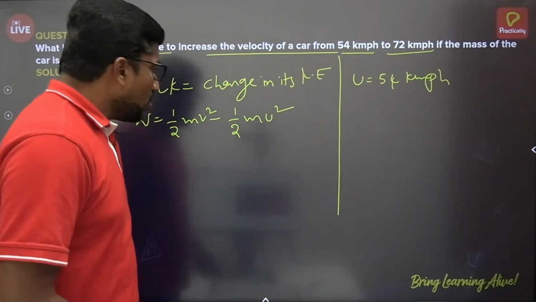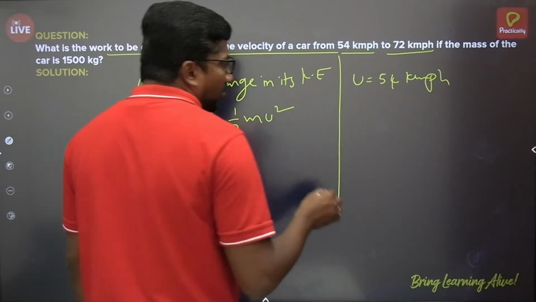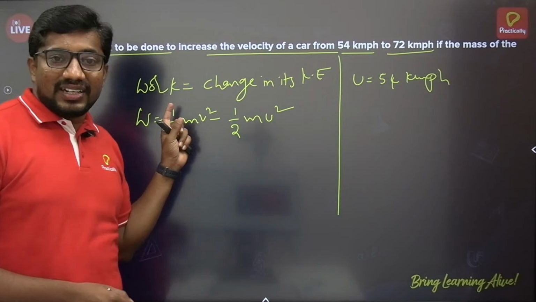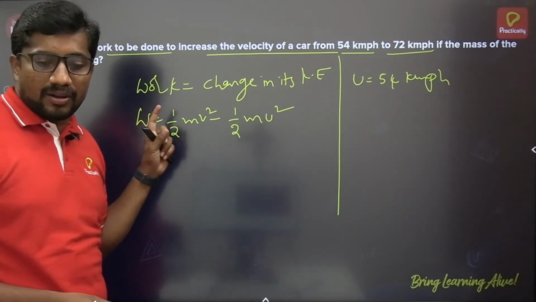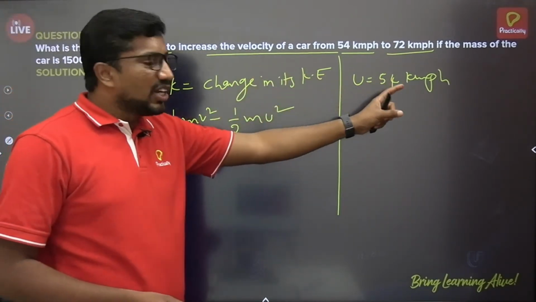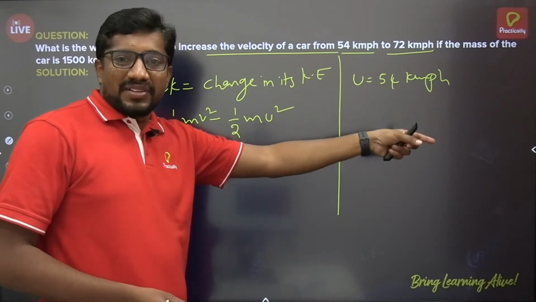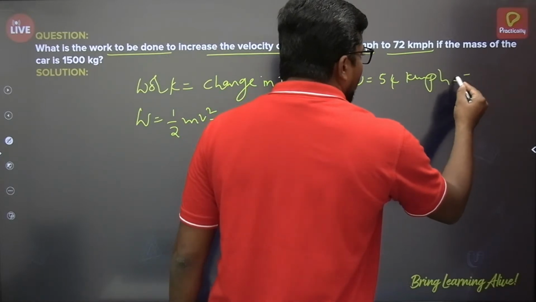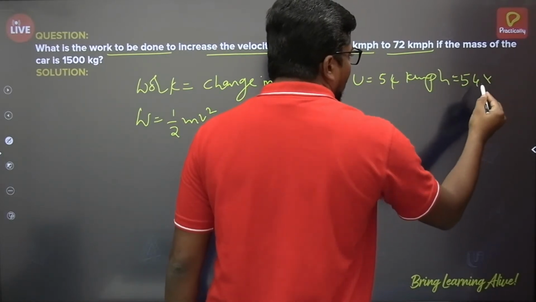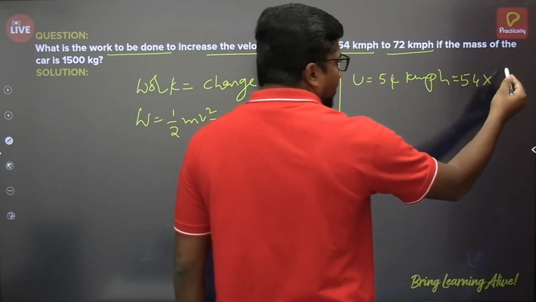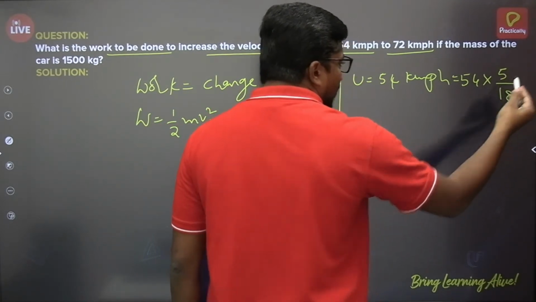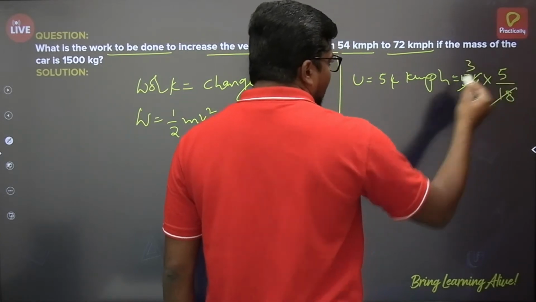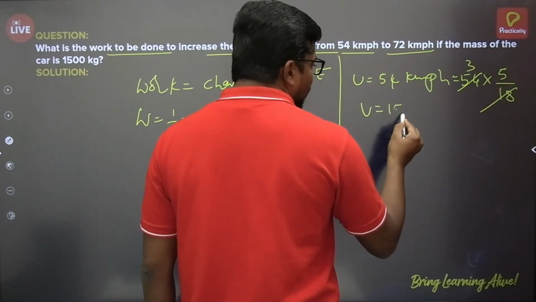Okay. So 54 kilometer per hour, mass is given 1500 kilogram. That's in SI system. SI unit of mass is kilogram, and then I am converting this kilometer per hour into meter per second, which is the SI unit of velocity or speed. So here 54 multiplied by kilometer per hour can be converted into meter per second by using a multiplication factor, that is 5 by 18. 18 ones are 18, threes are 3, 5 threes are 15, so u value is 15 meter per second.